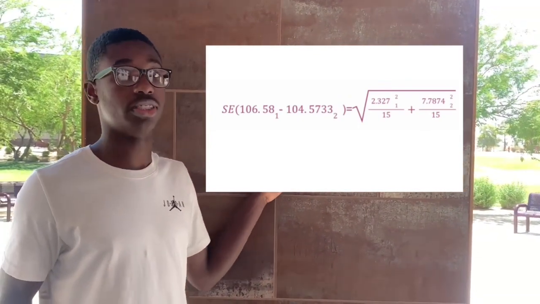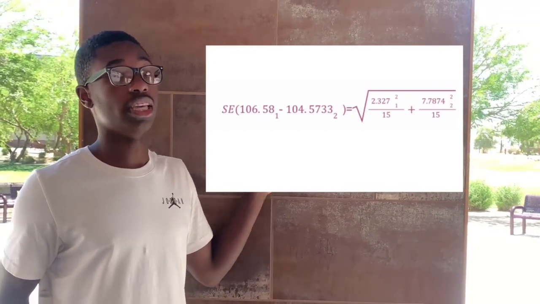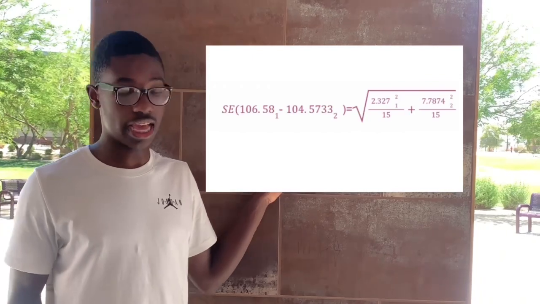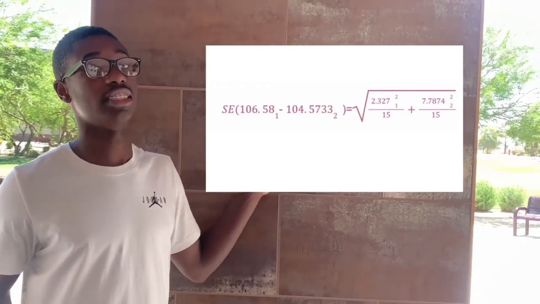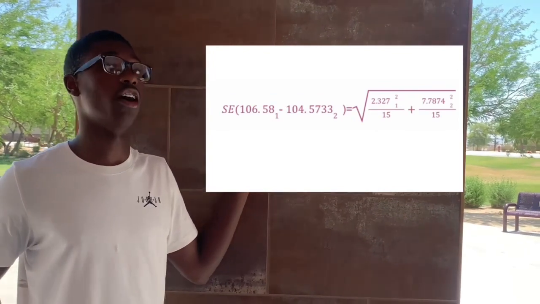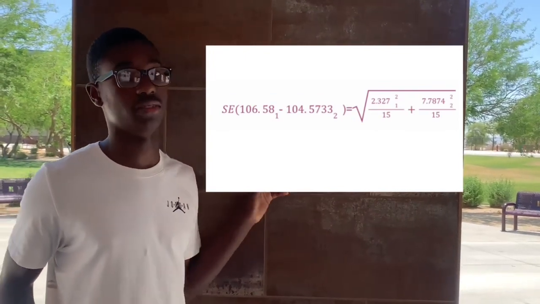Then we have 2.327, which is the Detroit Pistons standard deviation, over 15, which is the sample size. Then we have 7.7874, which is the standard deviation of the Boston Celtics, over 15, which is also the sample size. So now we put that all in a calculator and run that.